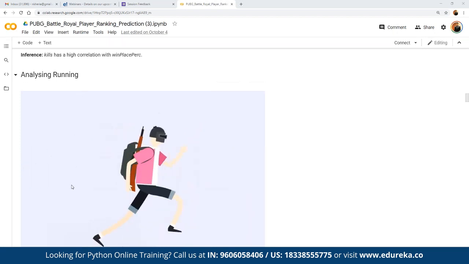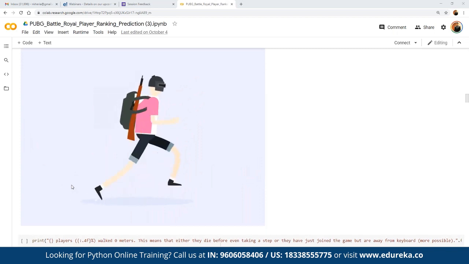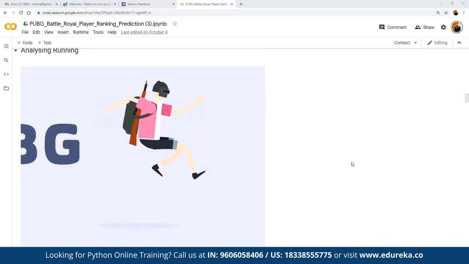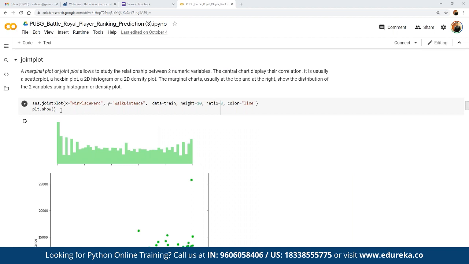First of all, we can find the average distance any single person runs. What is the average distance a person runs? And then we can plot the graph for winning place percentage as well. Here we can make use of a joint plot using the SNS library, SNS as in Seaborn, and on the x-axis we place the winning place percentage, and on the y-axis the walking distance.